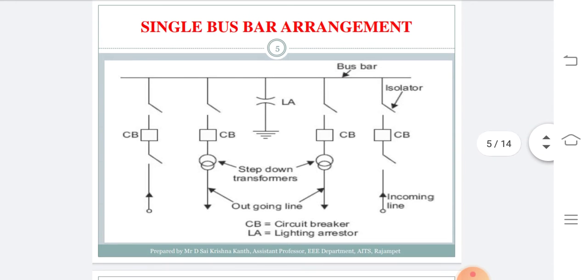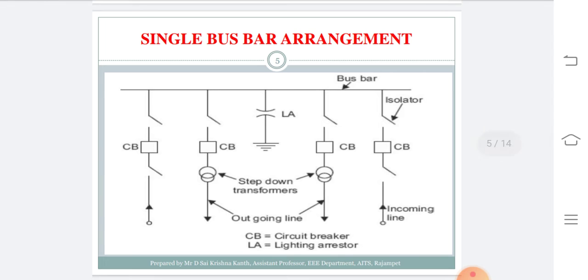So here in this slide I have shown the diagram where the outermost lines, to the left as well as to the right, are ahead with only isolators and circuit breakers, and those lines are called incoming lines connected to the bus bar which is on the top. In the middle we have two outgoing lines which are represented with an isolator followed by a circuit breaker and then a step down transformer. Meanwhile we have employed a lightning arrestor to give protection from lightning surges.